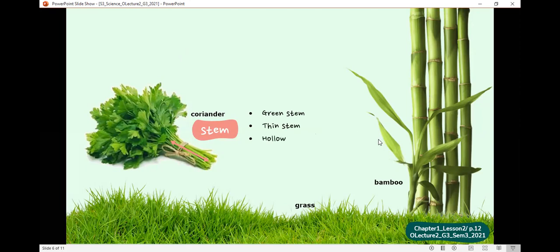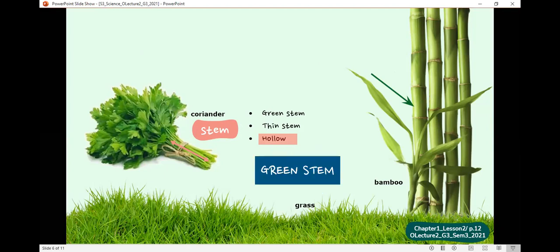So if you try, for example, to see through the stem of a bamboo tree, you can look through it because it is empty from the inside. So we say that the stem of this plant is hollow. Again, the third type of stems is the green stem. Green stems are green, they are thin, and they are hollow.